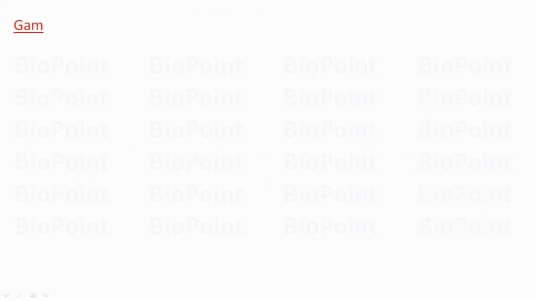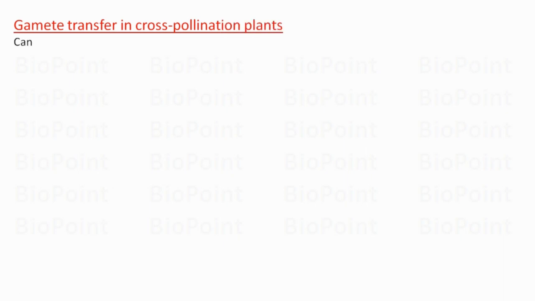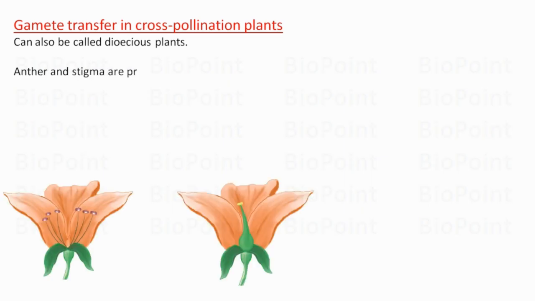Next is the gamete transfer in the case of cross-pollination plants. Cross-pollination plants can also be called dioecious or unisexual plants. As in dioecious or cross-pollination plants, anther and stigma are present on different flowers.